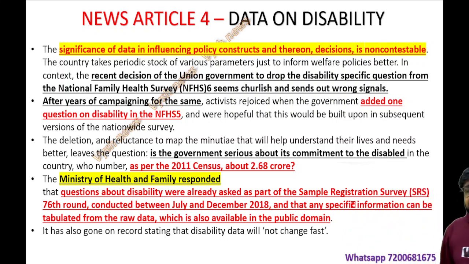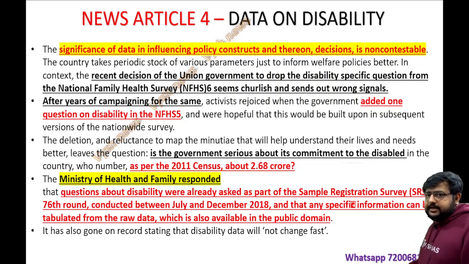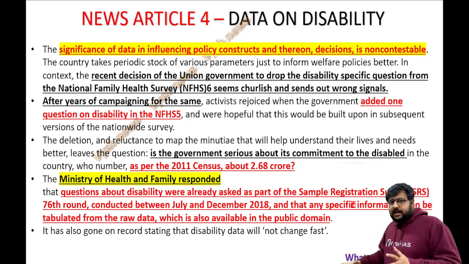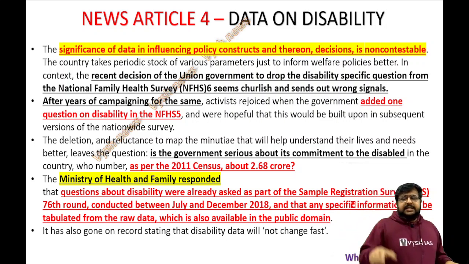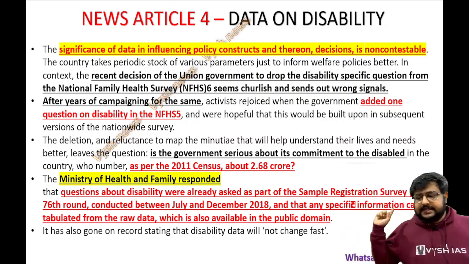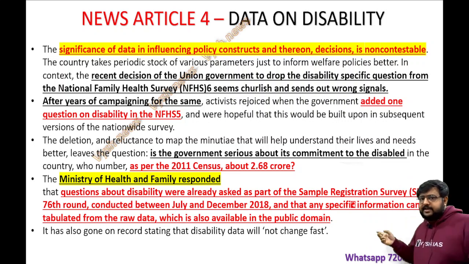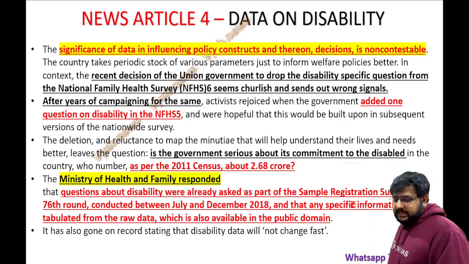And the disability situation is, in the last line, 'not change fast.' These things do not keep changing every 6 months or every 1 year. So we already have this much raw data on who is disabled and what their difficulties are. So we don't need that, is what the ministry has replied, because of the SRS, the Sample Registration Survey, which is different from the National Family Health Survey.